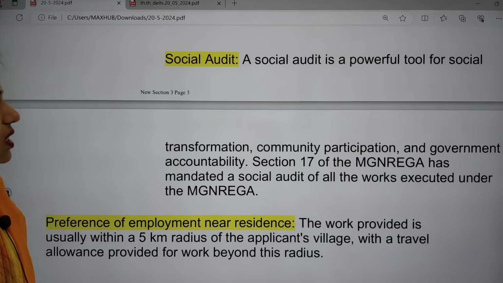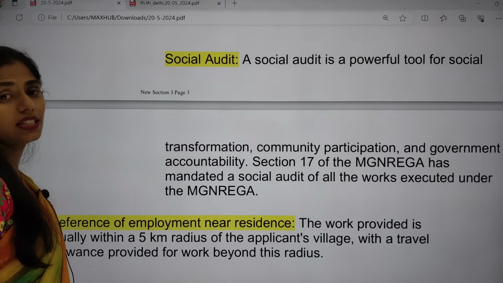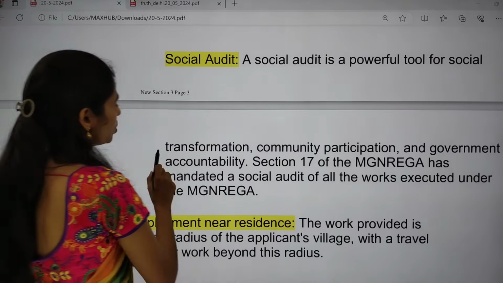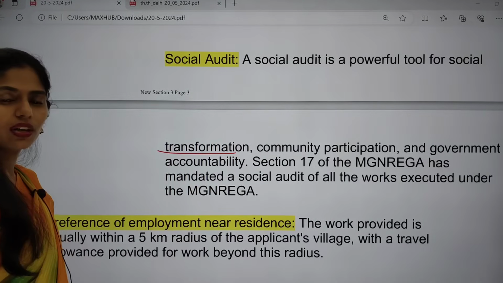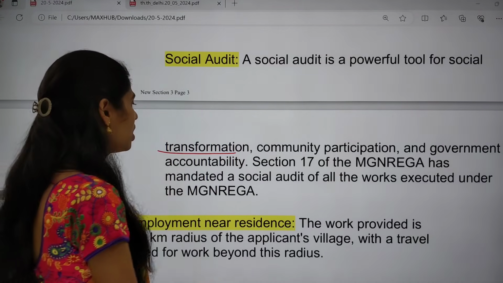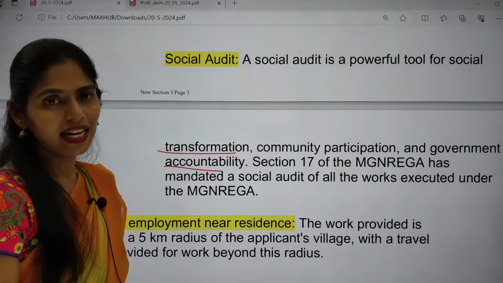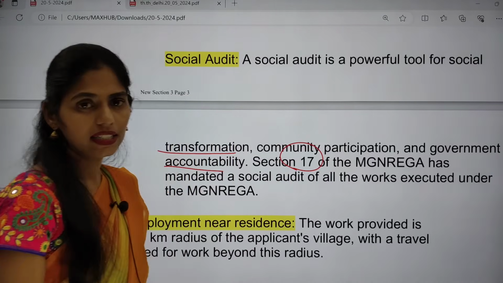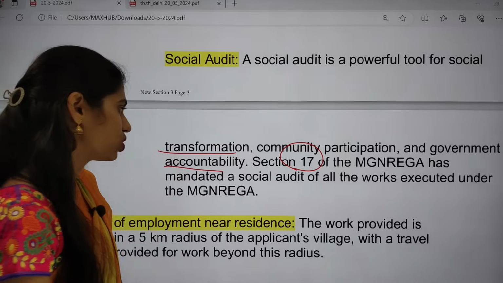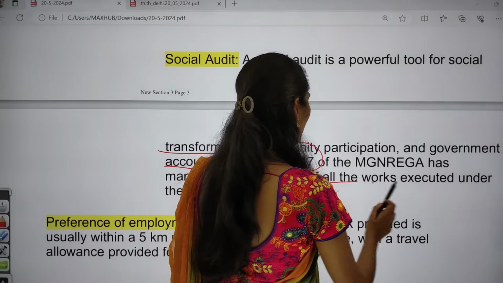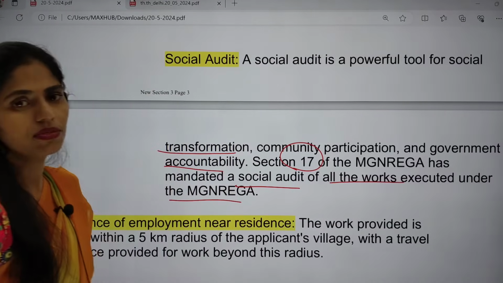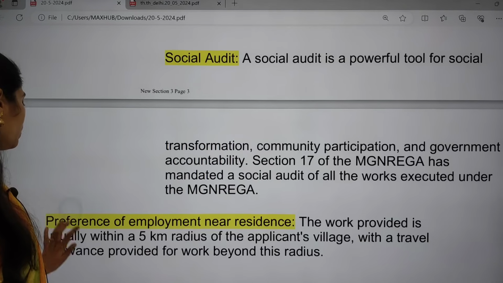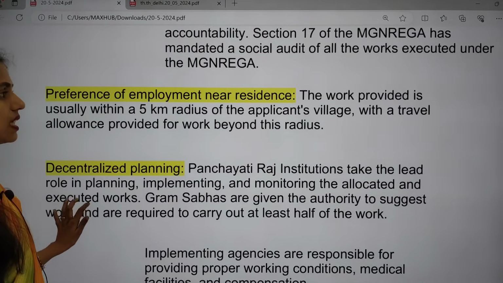Next, social audit is very important under this scheme. Social audit is a powerful tool for social transformation, community participation, and government accountability, and especially Section 17 of MGNREGA mandates that we can go for social audit of all the works executed under this scheme. Next is preference of employment near residence.